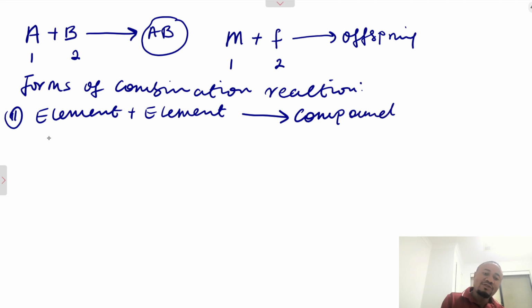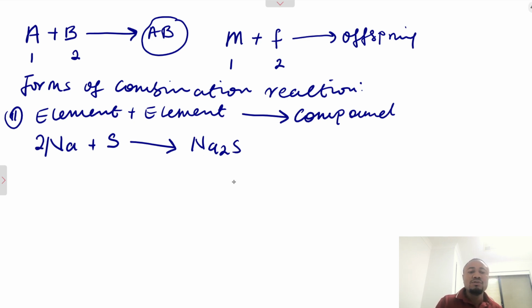In this case, we have something like sodium. Sodium is an element reacting with chlorine. This cannot be a typical example of this. Now, let us see. Another example could be sodium plus sulfur. Both of them are elements. Sodium plus sulfur to give rise to sodium sulfide. So in this case, we put 2 here to balance the chemical equation. You can see that these two are elements and they give rise to compounds.